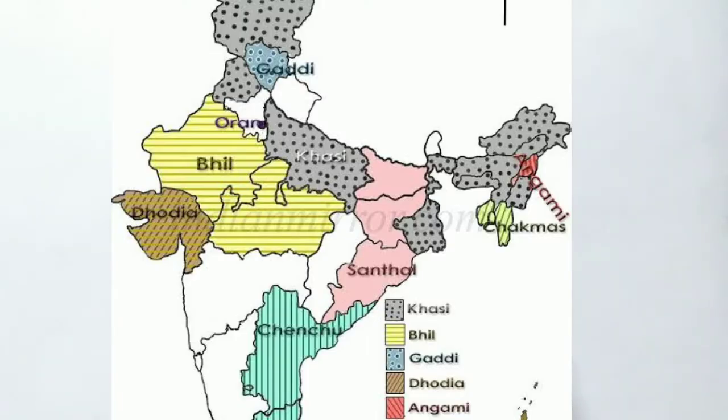In our subcontinent, tribal groups are found in almost every part of the country. Some of the important tribes of our subcontinent are Gonds, Mahars, Baluchis, Khokhars, etc.